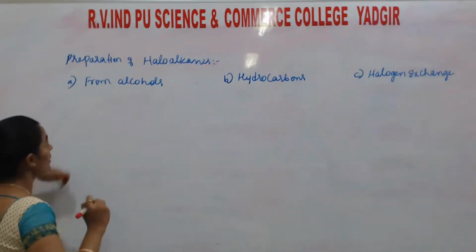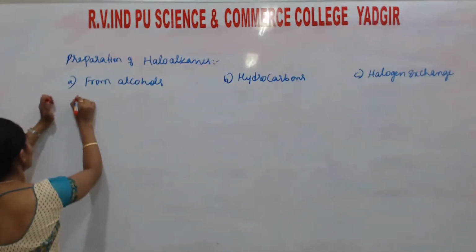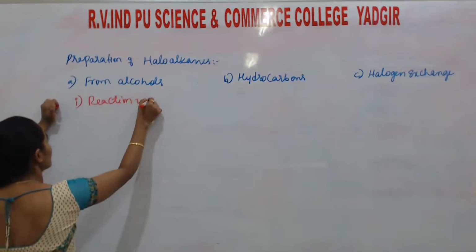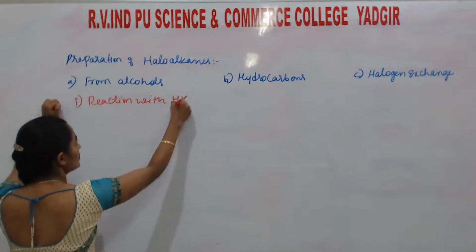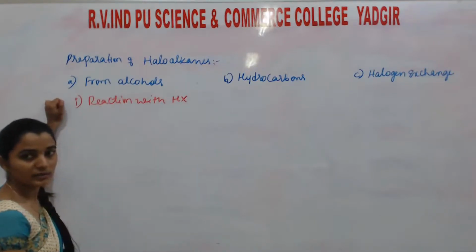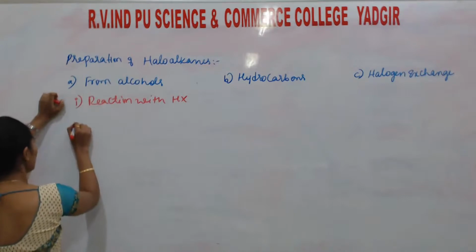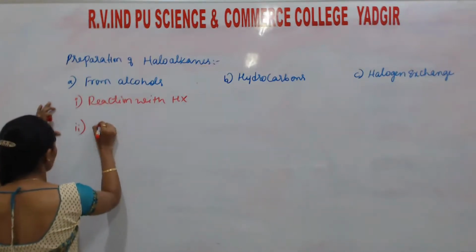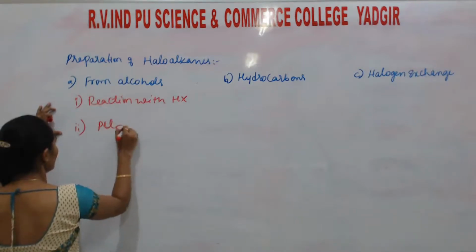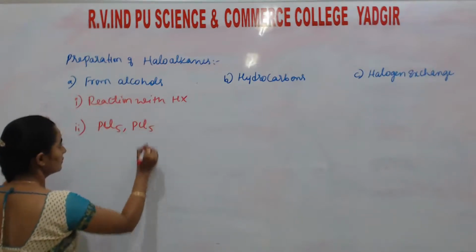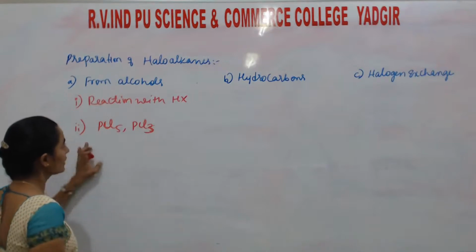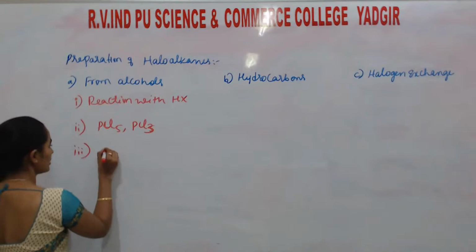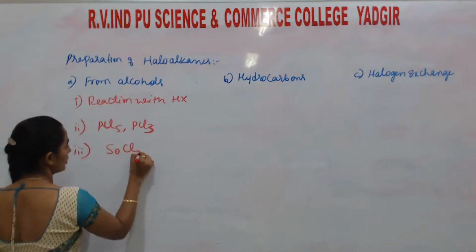In that, again types are there. These alcohols react with HX type compounds, that is halogen acids. Okay, second, reaction with phosphorus pentachloride and phosphorus trichloride, PCl5 and PCl3. And last, reaction with thionyl chloride.